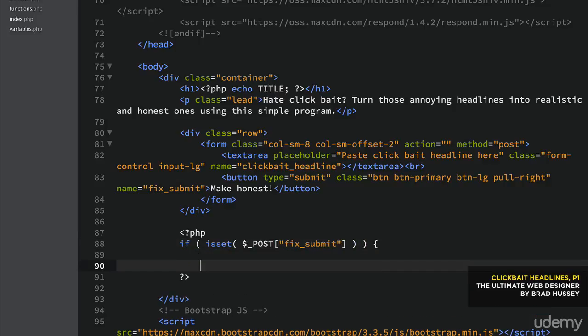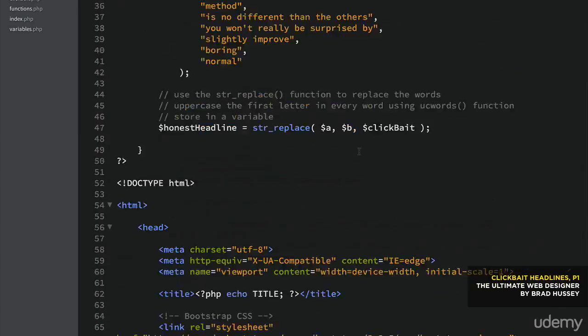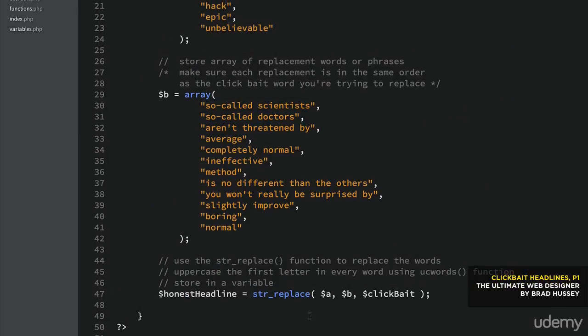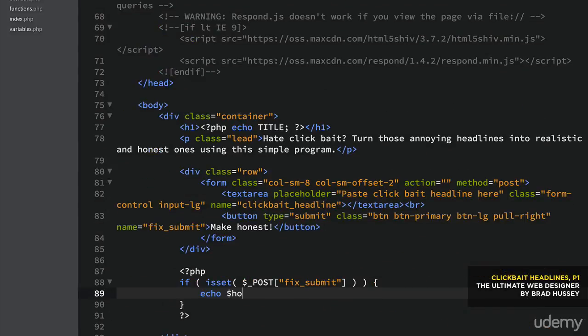And if it does, then it will run the code within our if statement here. And basically what we're going to do is echo some text. So echo, and we could just simply put the variable here. So we could say, what do we have up here? We have honest headline. You could just say echo honest headline, and that should do it.